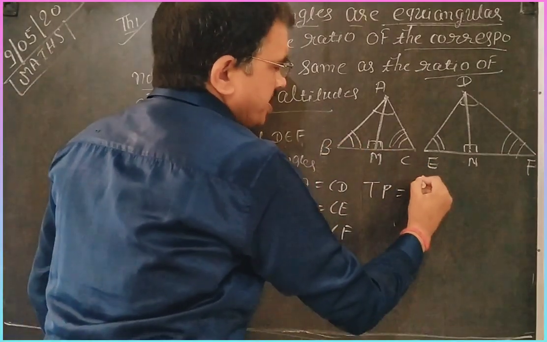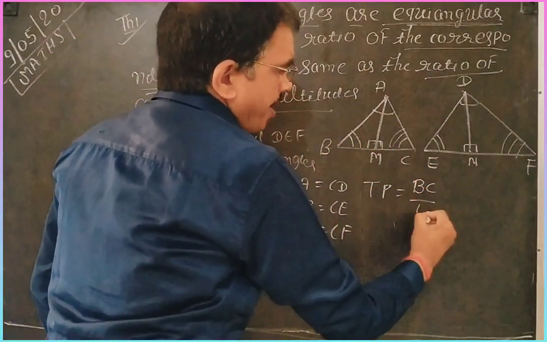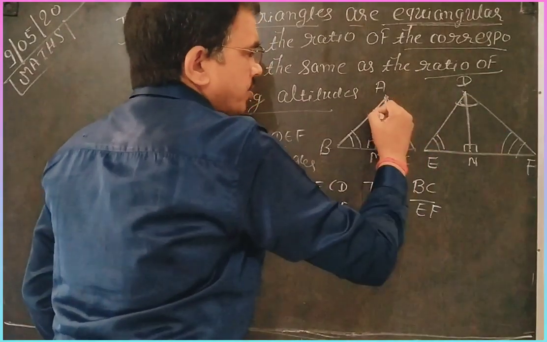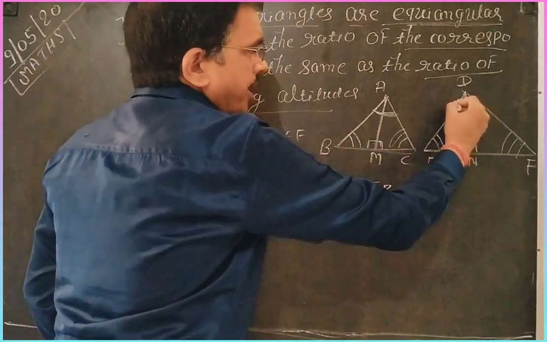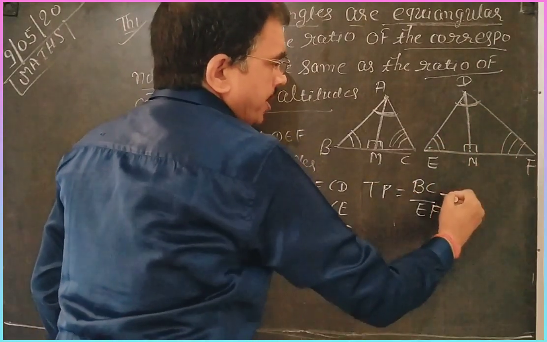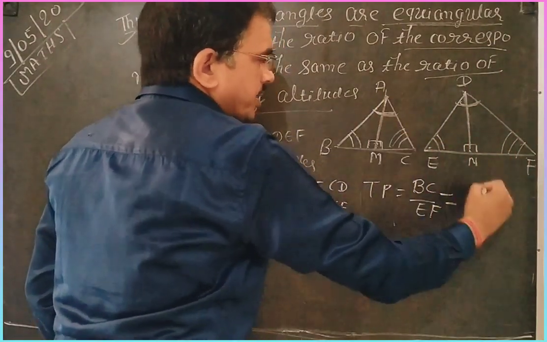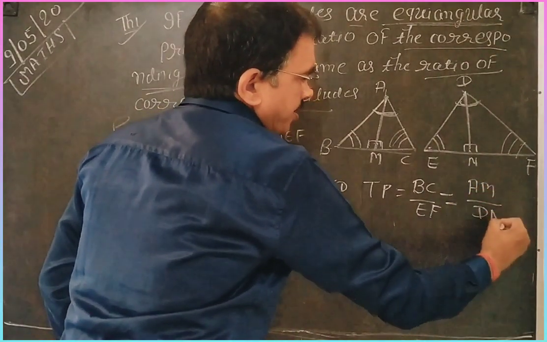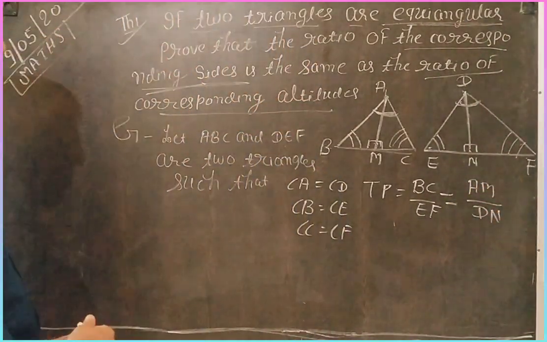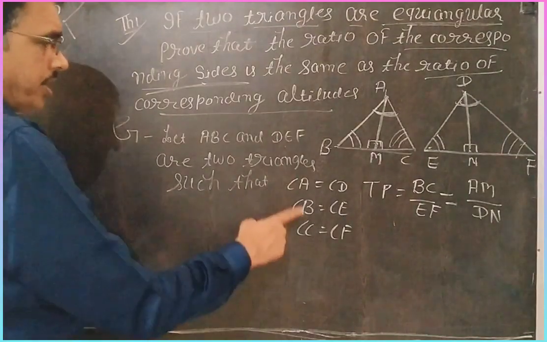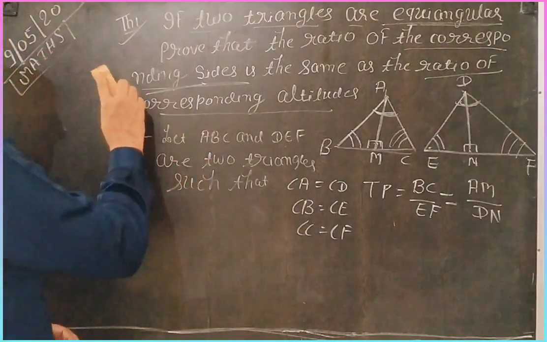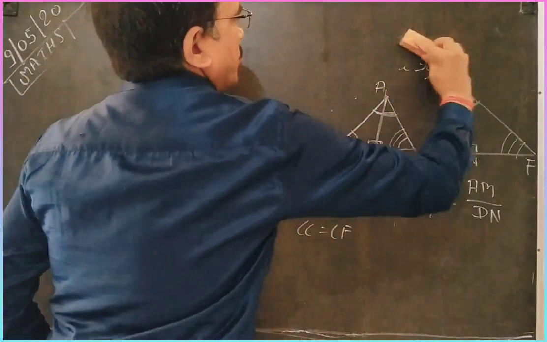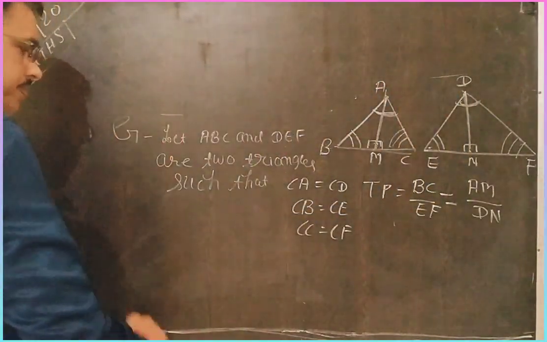The corresponding side is BC by EF, because angle A is equal to angle D, so the opposite of angle A is BC and the opposite of angle D is EF. The corresponding altitudes are AM by DN. These angles are given equal, so the triangles are similar.